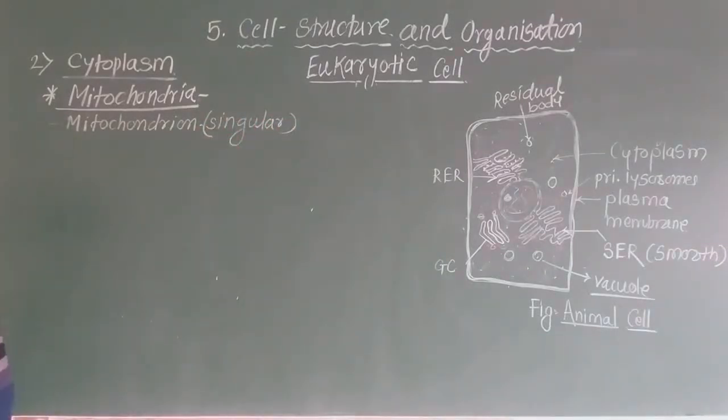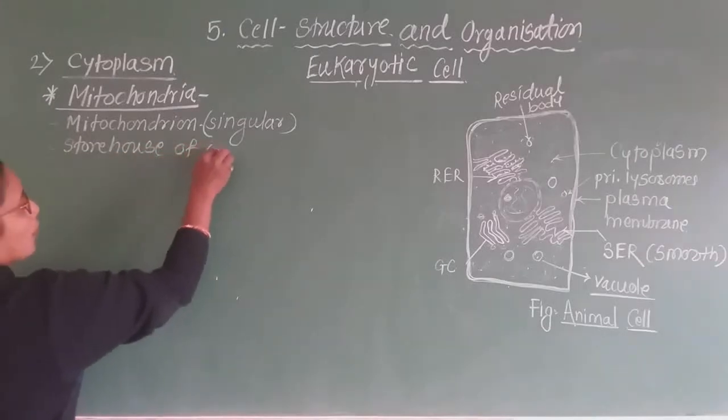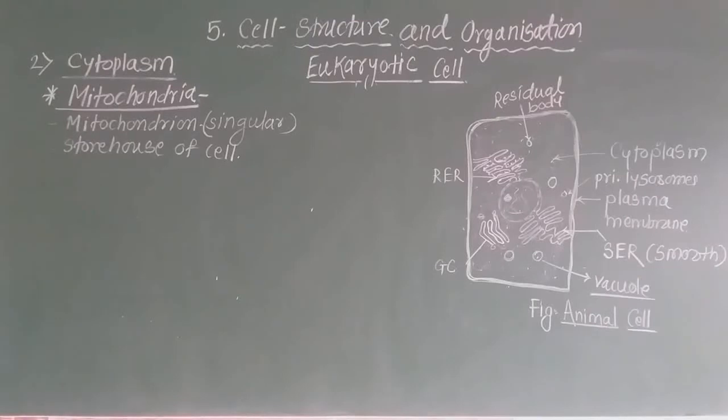This cell organelle is identified as the storehouse of the cell. That means the mitochondria of the eukaryotic cell are recognized as the storehouse of the cell. Why is it called the storehouse of the cell?